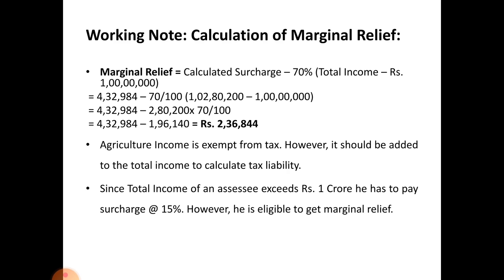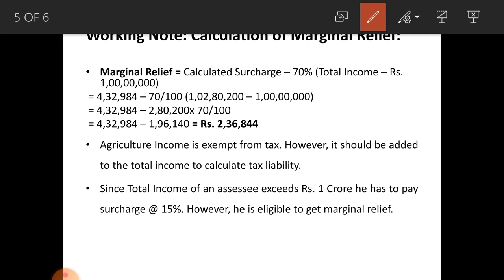Total income 1 crore 2,80,200 minus 1 crore, because this income is marginally higher than rupees 1 crore, that amounts to 2,80,200, 70% of that marginal amount, that amounts to rupees 1,96,140.